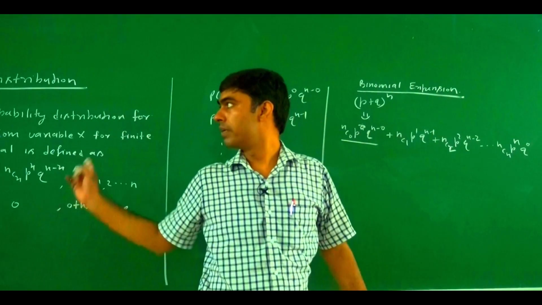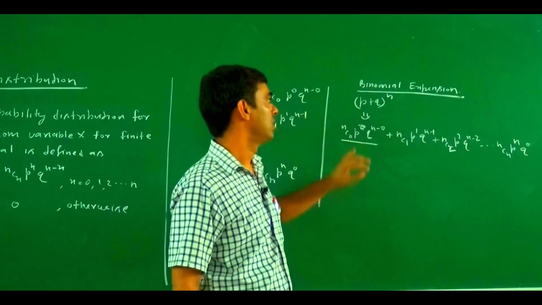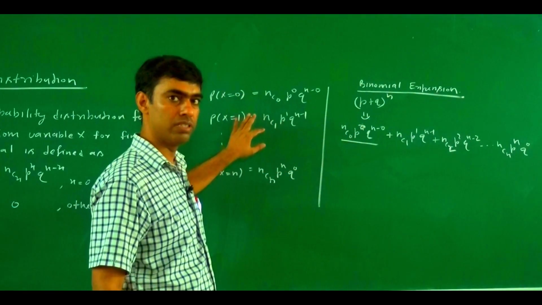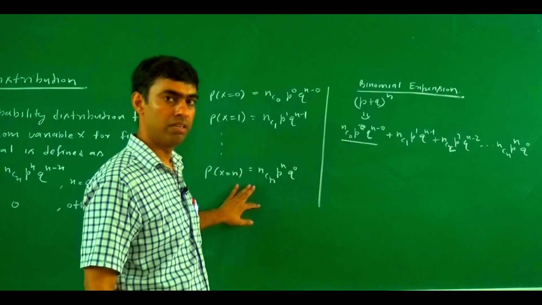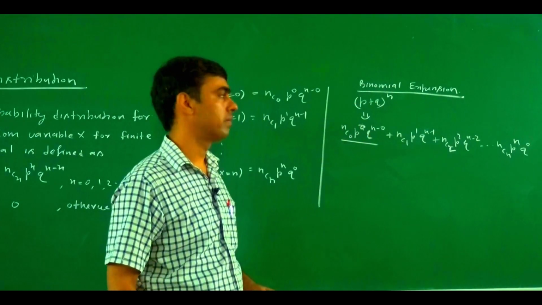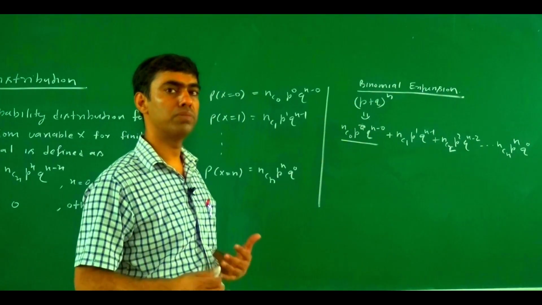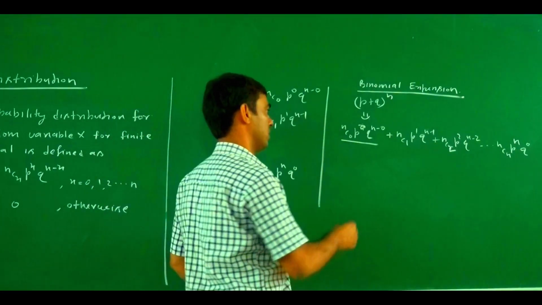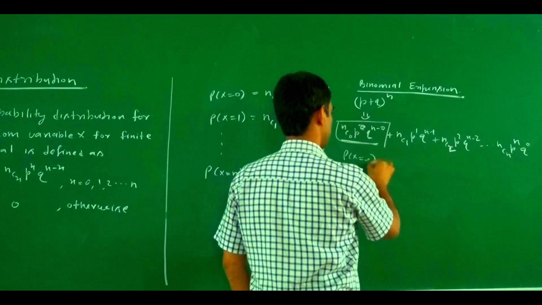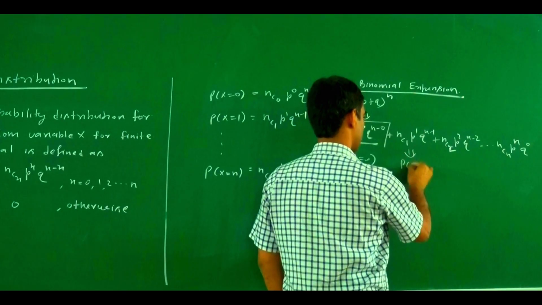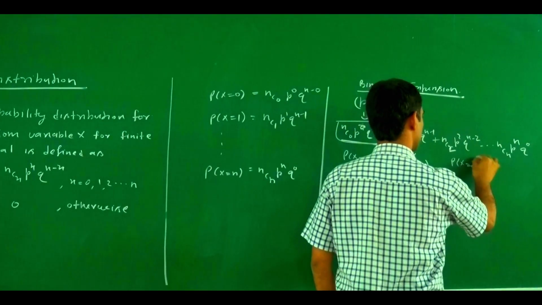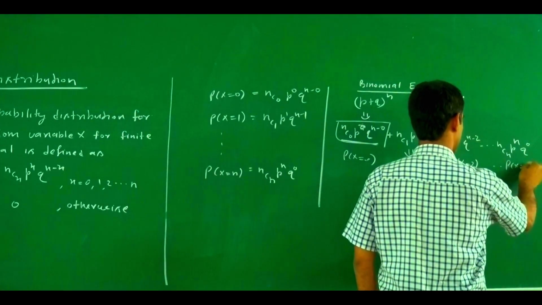Due to this reason, this one is called what? Binomial distribution, because we are able to find the probability at x equal 0, x equal 1, up to x equal n using the binomial expansion of (p + q)^n. Due to this reason, it is called the binomial probability distribution. Here we have probability at x equal 0, x equal 1, x equal 2, and similarly probability at x equal n.